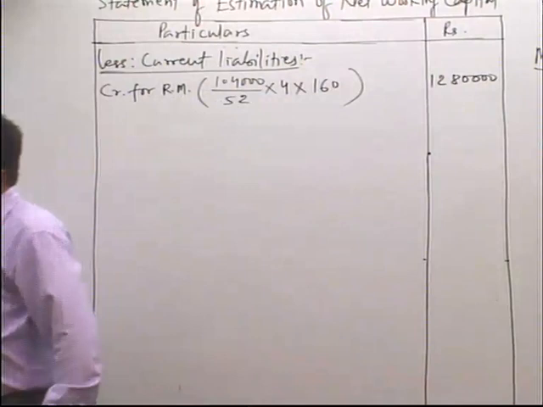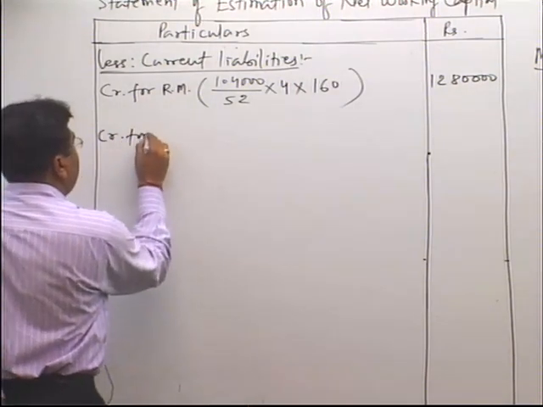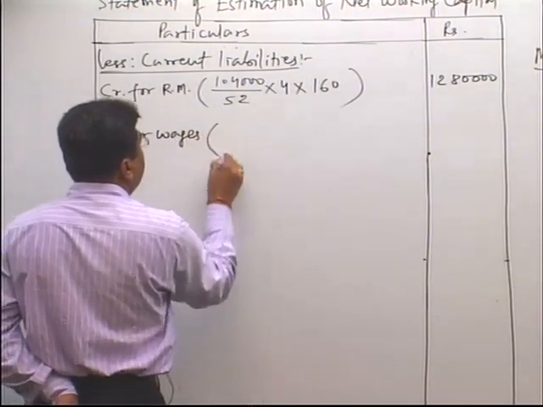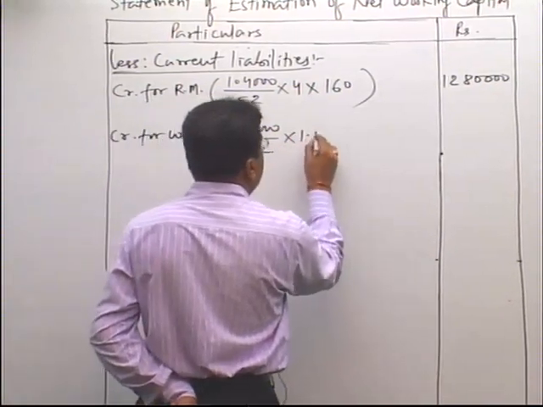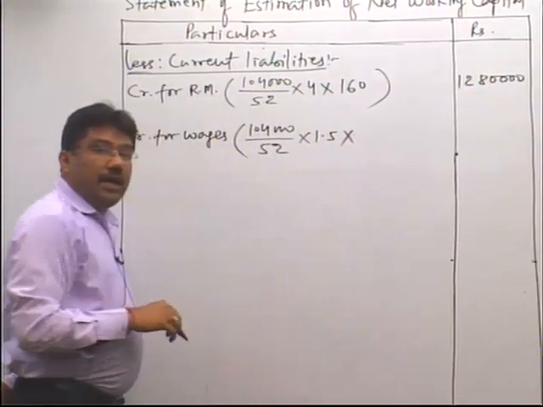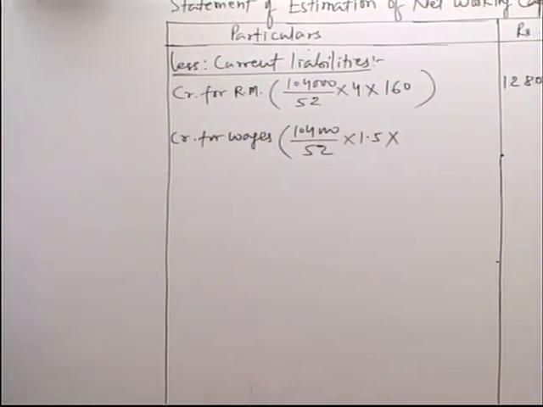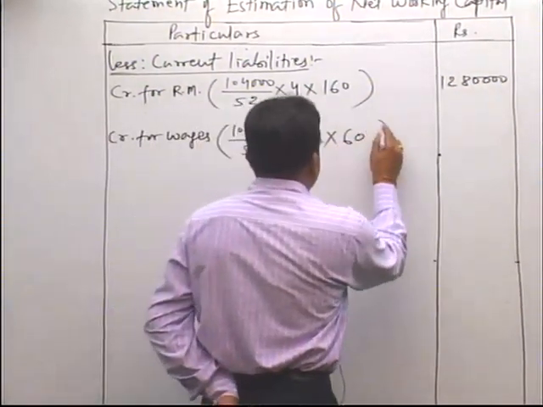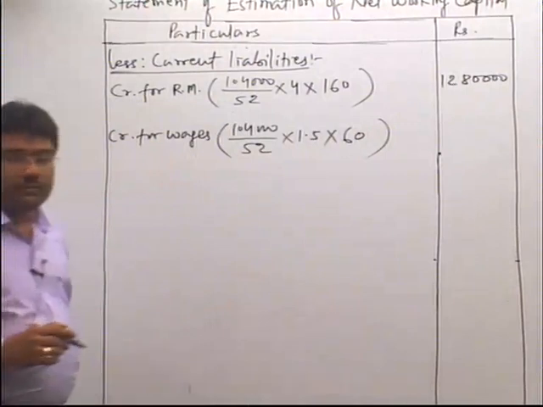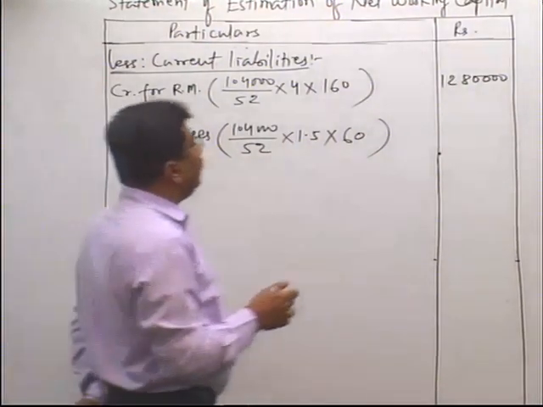Then the second one, in case of wages, the time lag is 1.5 weeks. So creditors for wages: 1,04,000 divided by 52 multiplied by 1.5 multiplied by the wage cost. Now see the wage cost. Wage cost per unit is 60 rupees. So multiplied by 60, it comes to 1,80,000.